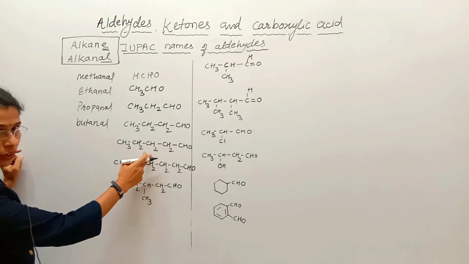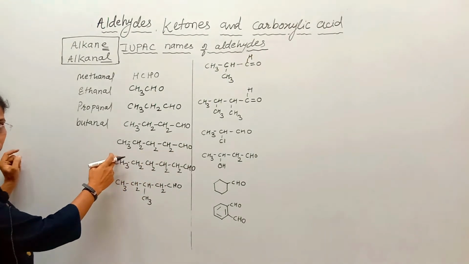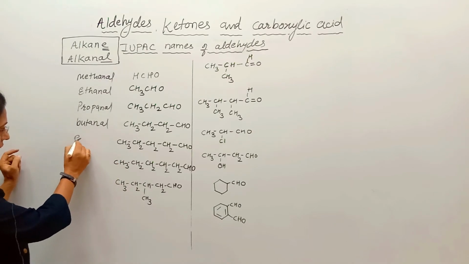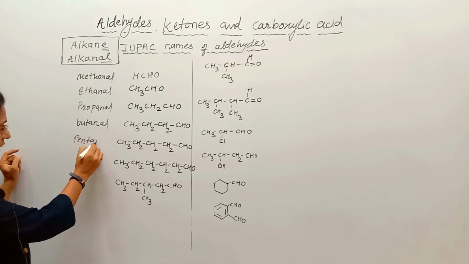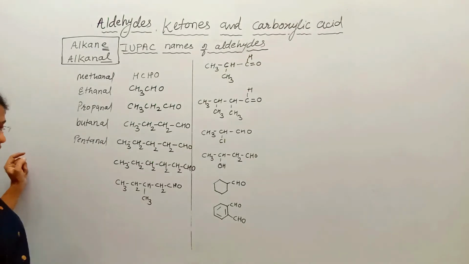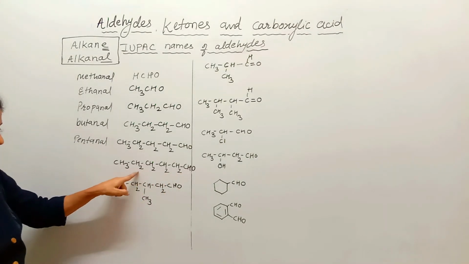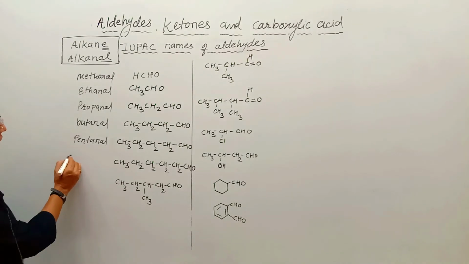1, 2, 3, 4, 5. 5 carbon atoms are there, that's why pentane and hence the name is pentanal. 1, 2, 3, 4, 5, 6. Parent alkane hexane.